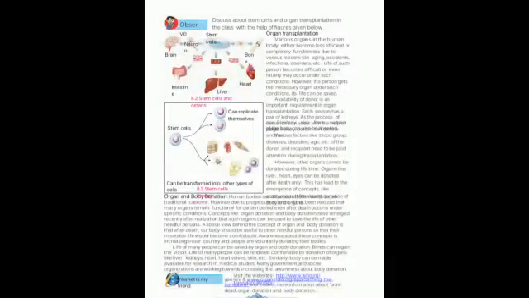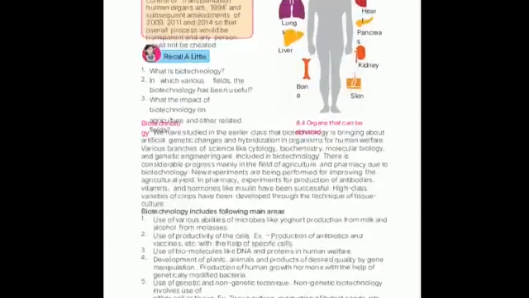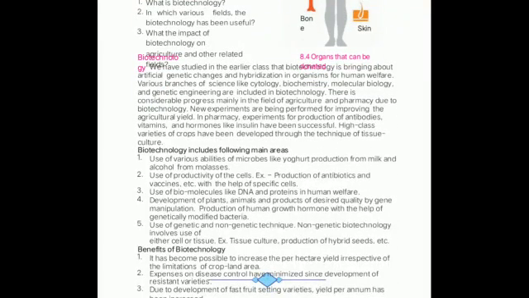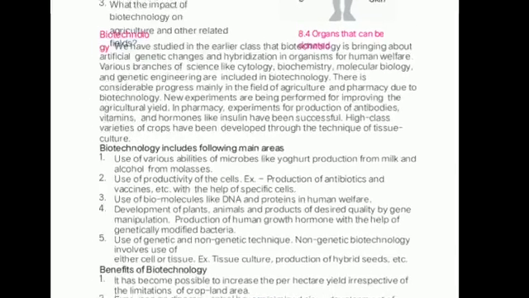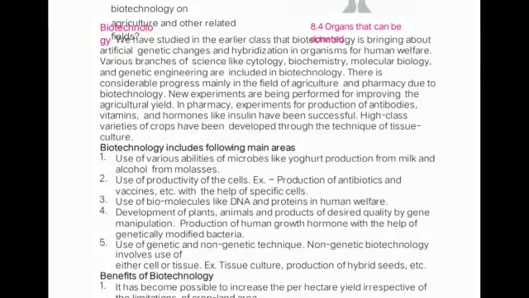Now we are moving forward towards the next topic, that is biotechnology. Now, how does biotechnology work? What is biotechnology? This has been studied by you in an earlier class. This is the technology in which we make some genetic changes and hybridization for human welfare. Means artificial genetic changes and hybridization are the two methods of biotechnology, and that is done for the human